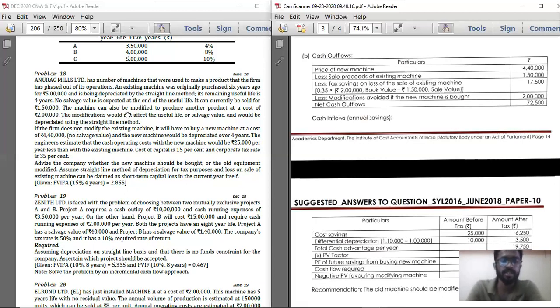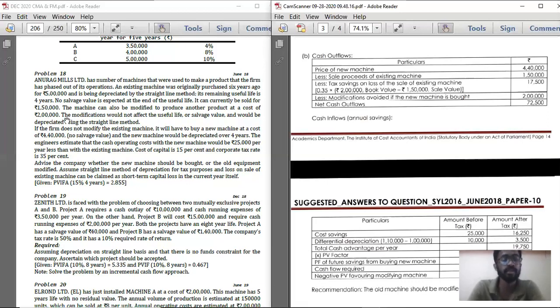See, the machine can also be modified to produce another product at the cost of 2 lakh rupees. The modification would not affect the useful life or salvage value and would be depreciated using the straight line method. So understand it clearly. If you spend this 2 lakh rupees, then only you can use the old machinery. That is point number 1.